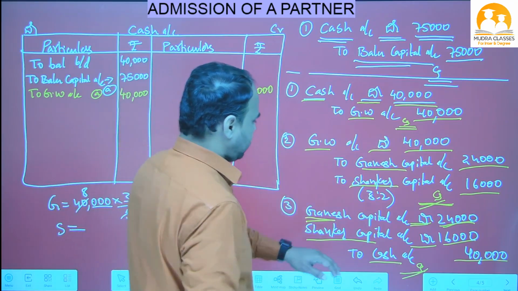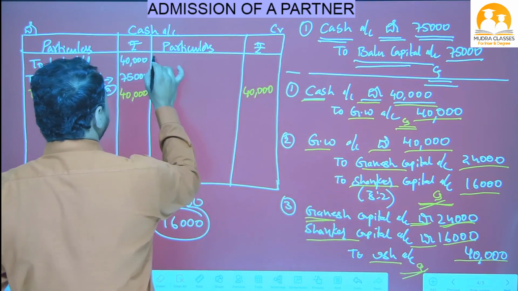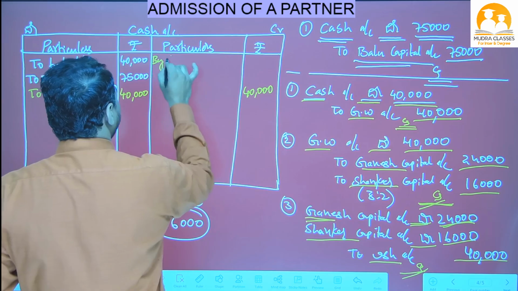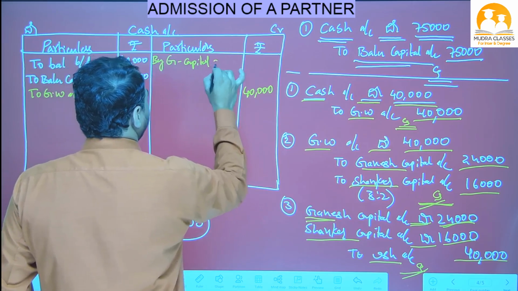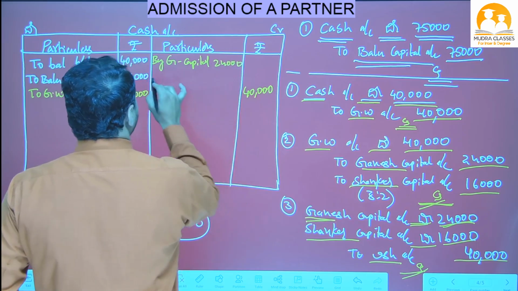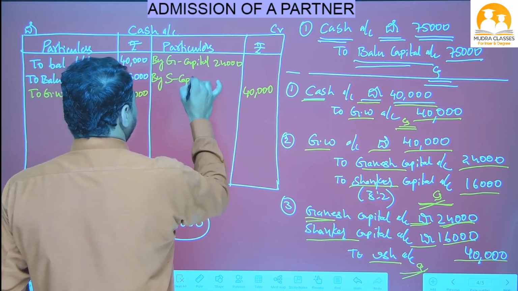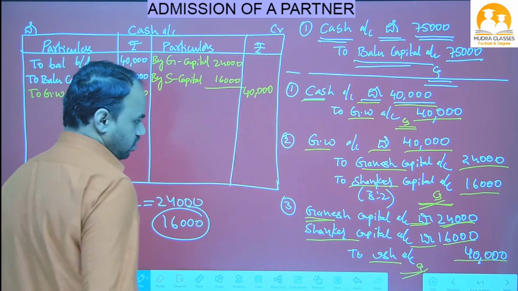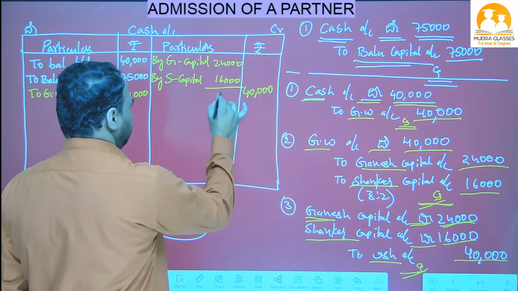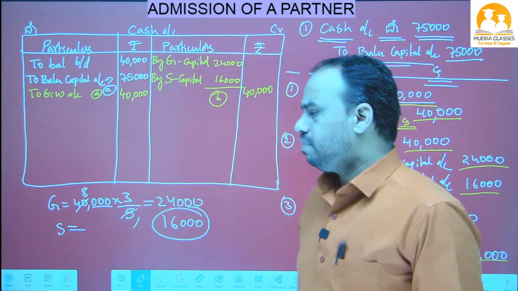Okay. Close this cash, beta. What is opposite? Ganesh capital and Shankar capital. So write down here by Ganesh capital 24,000, by Shankar capital account 16,000. If you add these two, we will get 40,000. Okay, this is also adjustment number B. With this, all adjustments related to A and B are completed.